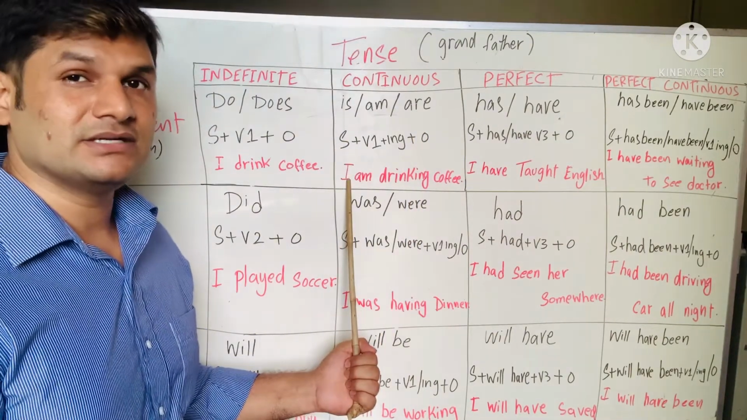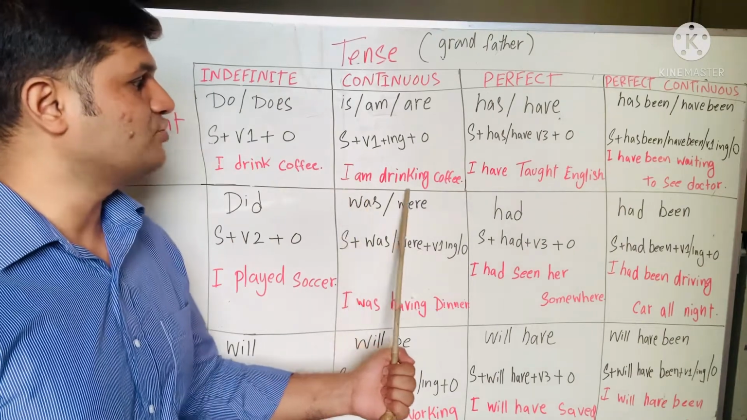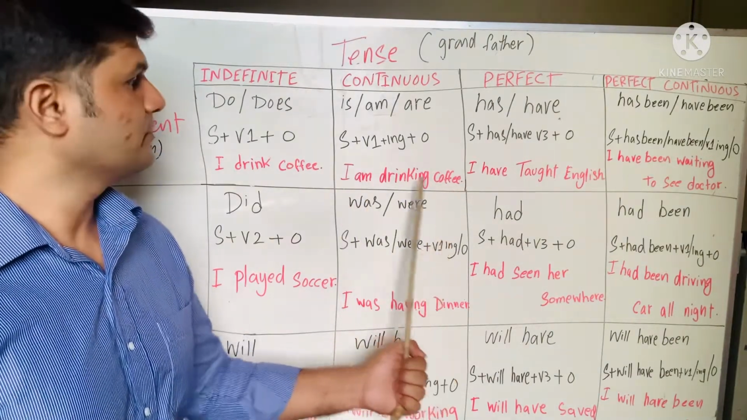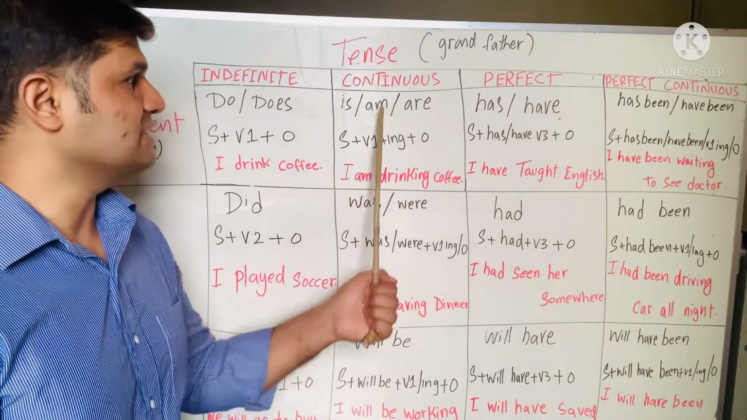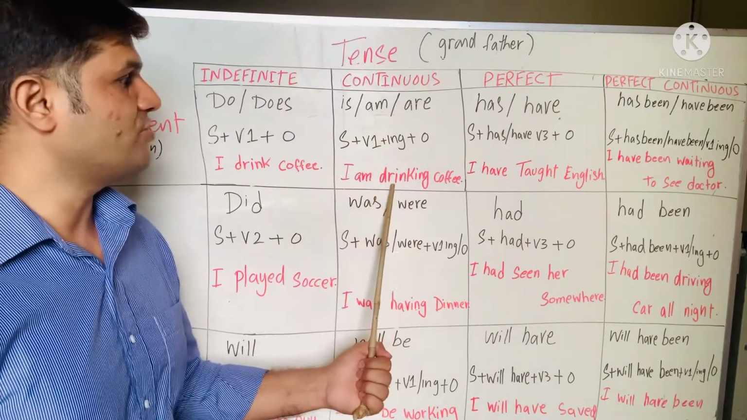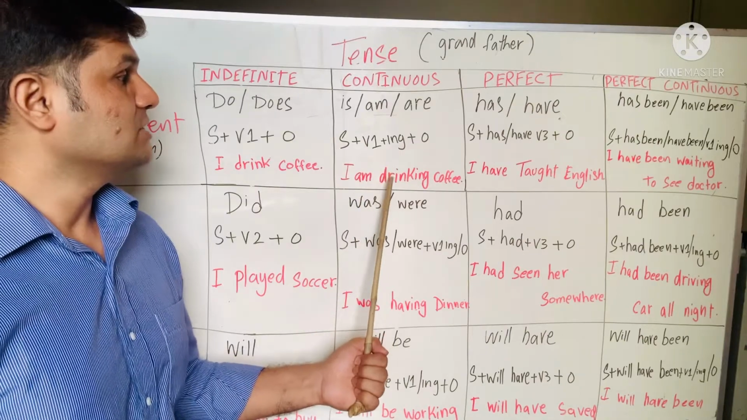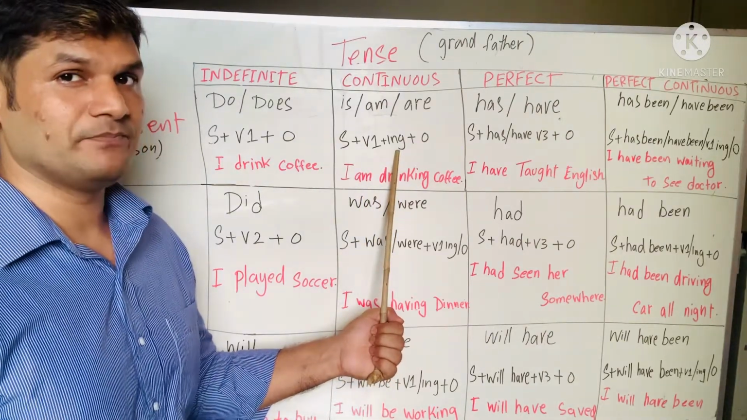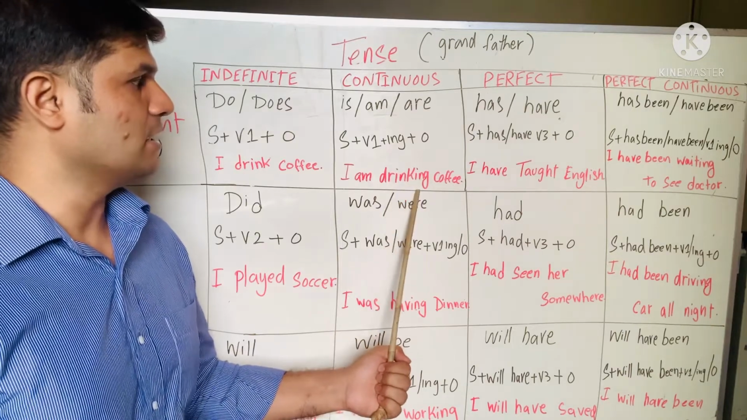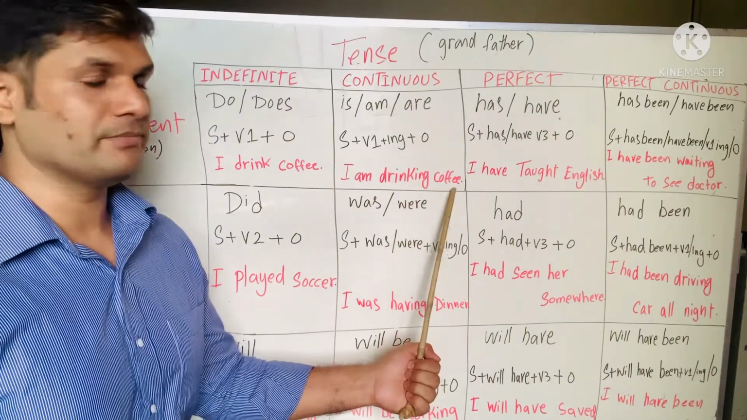Let's look at the sentence: I am drinking coffee. Subject is I, am is a helping verb, drink is a verb. So verb first form is drink plus ing, so drinking, and the object is coffee.